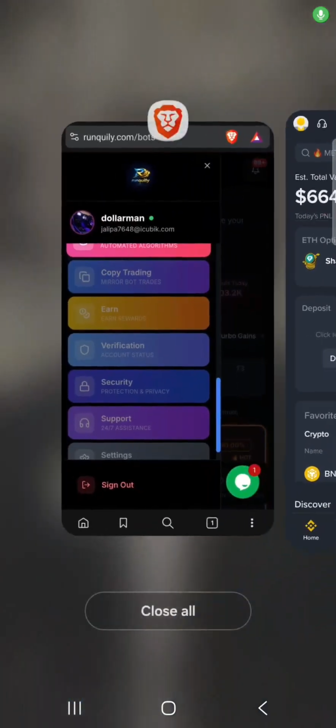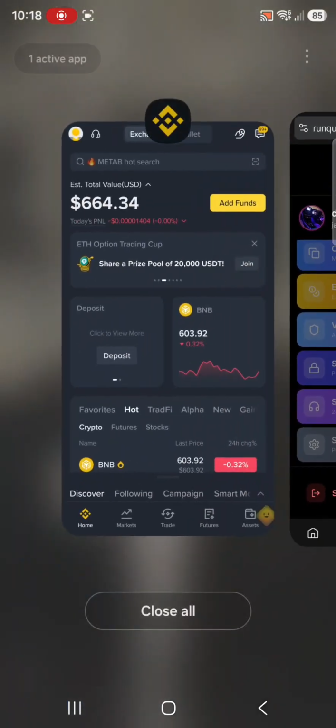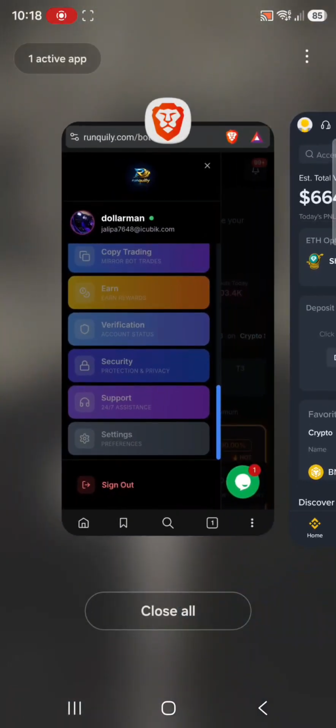So guys, it is another day to trade crypto arbitrage trading, and we are buying assets at a lower price in a centralized platform and selling the same assets at a higher price in a decentralized platform. So that is the definition of arbitrage trading.